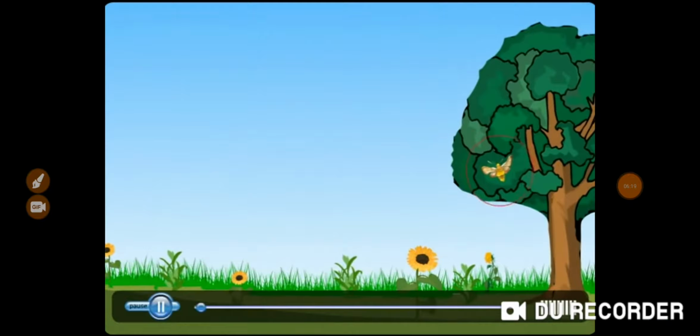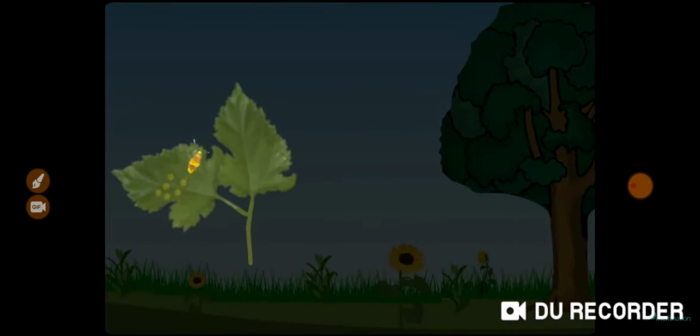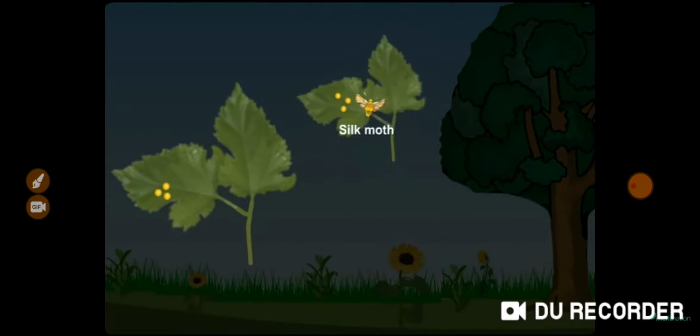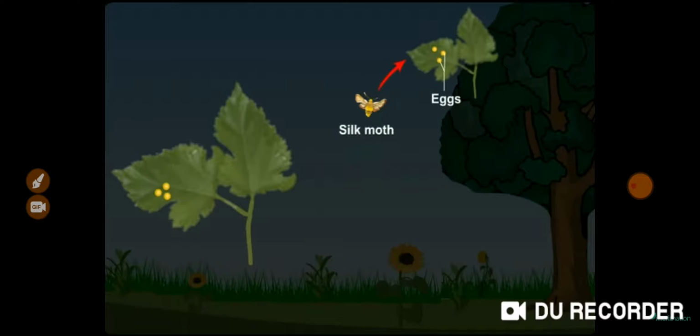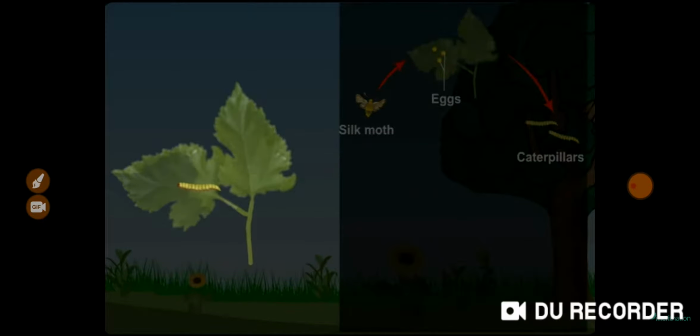I'm sure you all know about silkworms. The life of a silkworm starts when a female moth lays eggs on mulberry leaves. After some time, these eggs hatch into larvae. Now, what are these larvae known as? Any guesses? Right. These larvae are known as caterpillars or silkworms. Slowly, these caterpillars grow in size by feeding only on mulberry leaves. The next stage in the life cycle of a silkworm is the pupa.